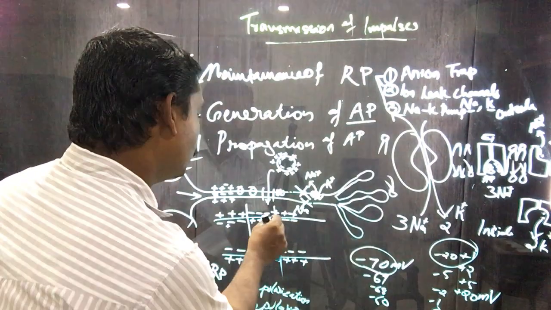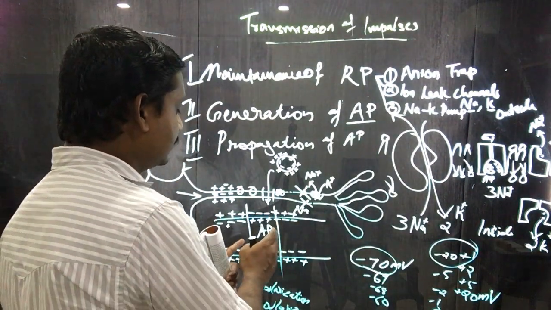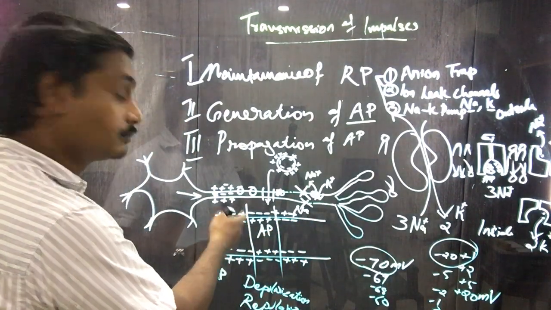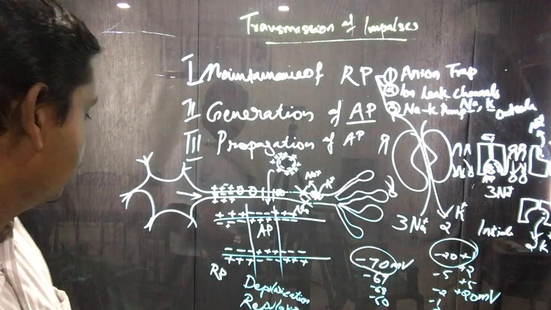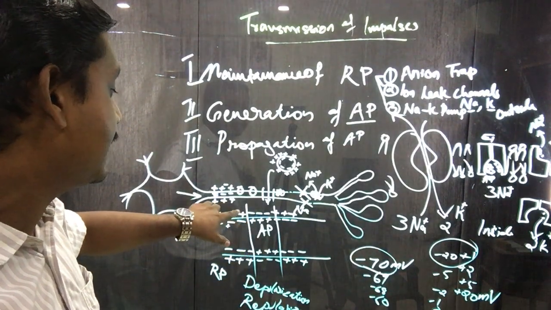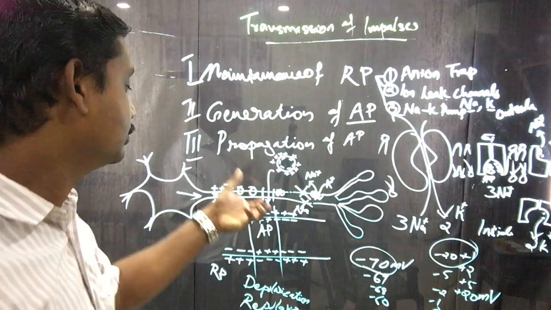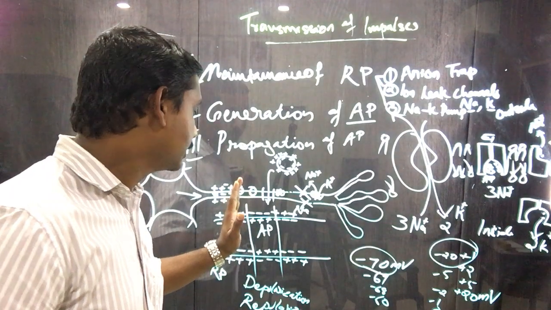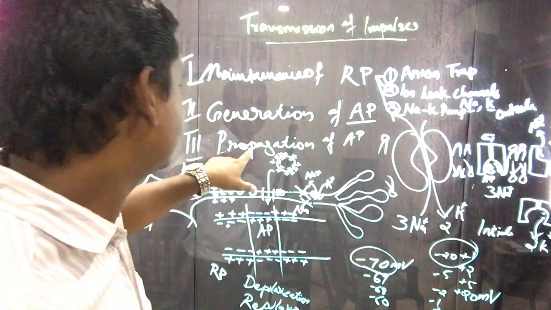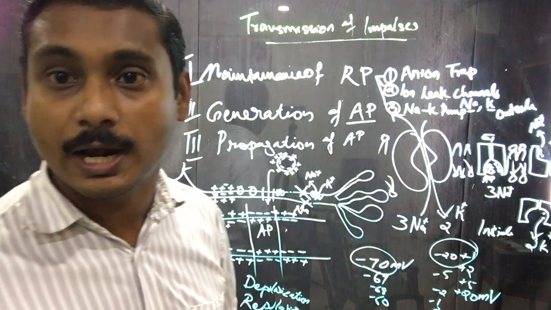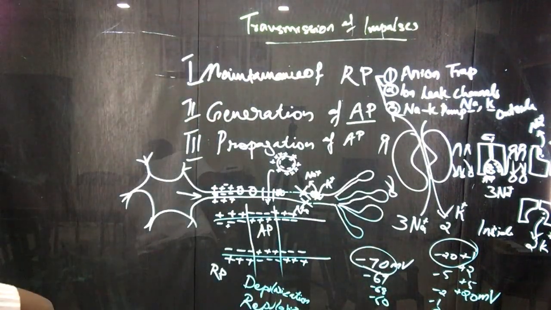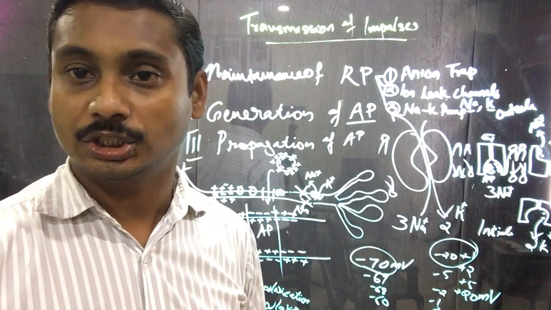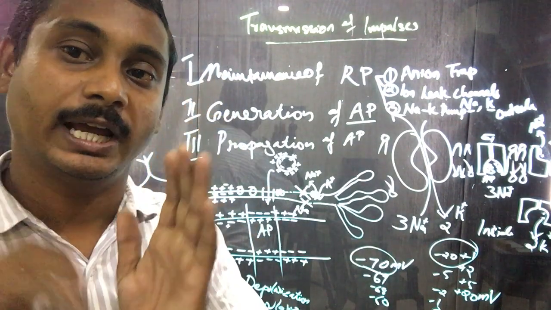So this portion got stimulated and this action potential slightly moves forward. In the back side, that got reversed. This positive attracts negative. In this way, the action potential slowly and very quickly moves forward. This is called the propagation of action potential. So one depolarization followed by one repolarization together makes one complete action potential.